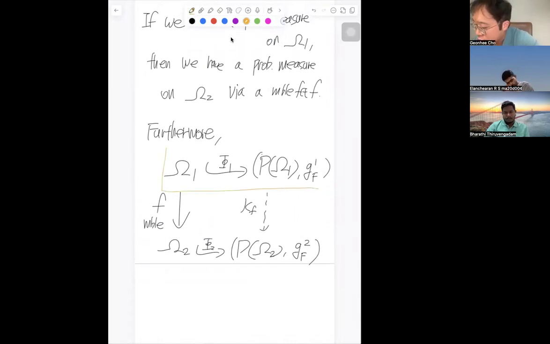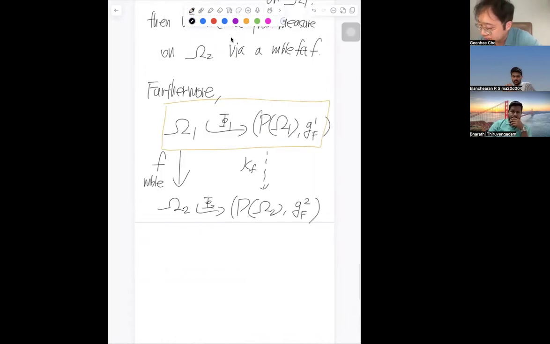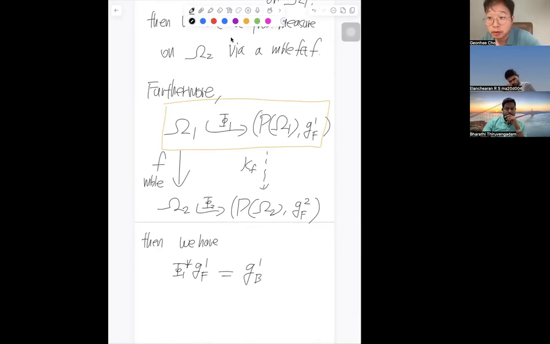If you look at this stage, and you take the pullback of this one, what do we know? This equals the Bergman metric on the first bounded domain. We already know it. Now let's look at the vertical line. This line exists because we also have the map. Then what can we do?